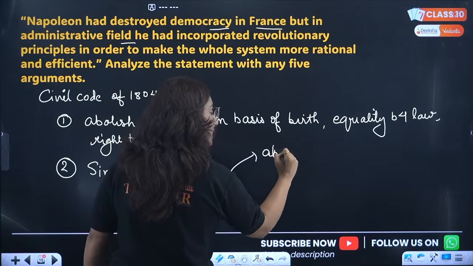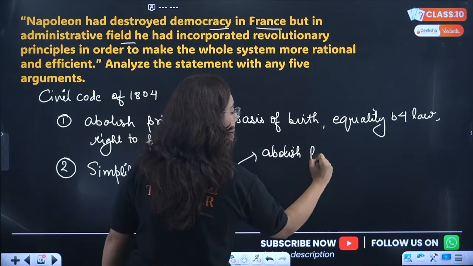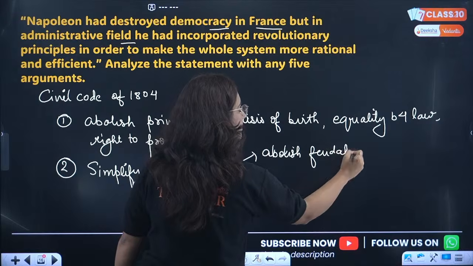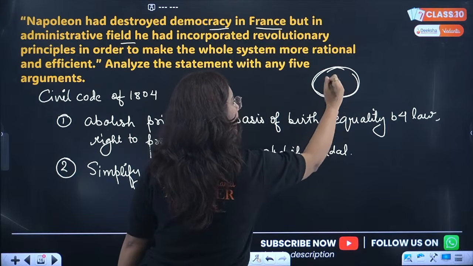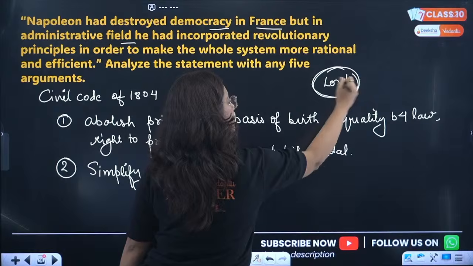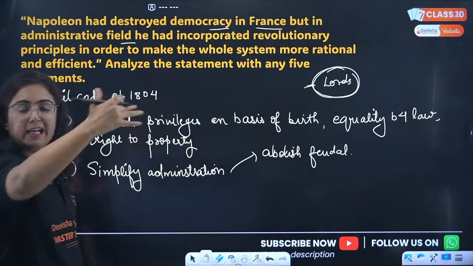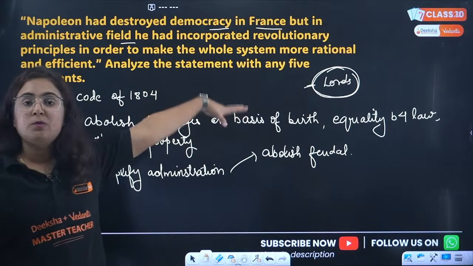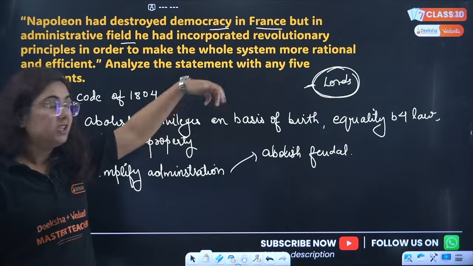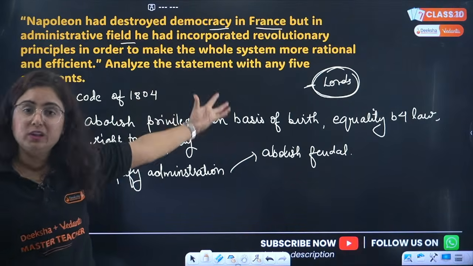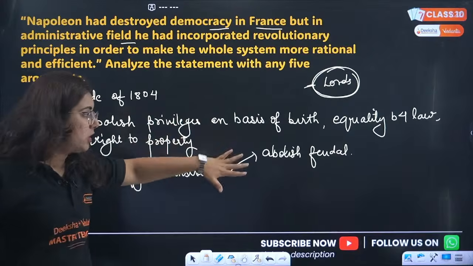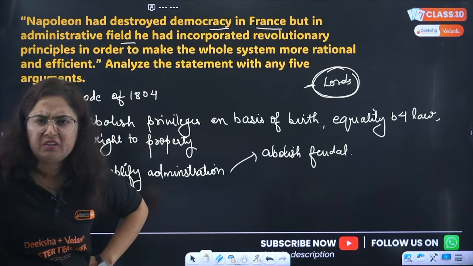First of all, he abolished the feudal system. What is feudal system? There was land and only lords, feudal lords, that means rich elite people, who could hold these lands. They were the only people who could own this land. Do you think that they will work?